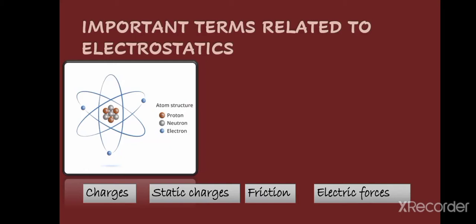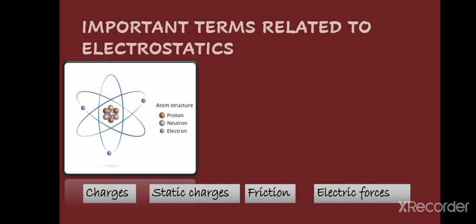Anything which carries positive charge greater than negative charge as a whole appears to be positive, and if any object carries negative charge more than the positive charge, then we can say that it is negatively charged. In the next topics we will see how it is possible.